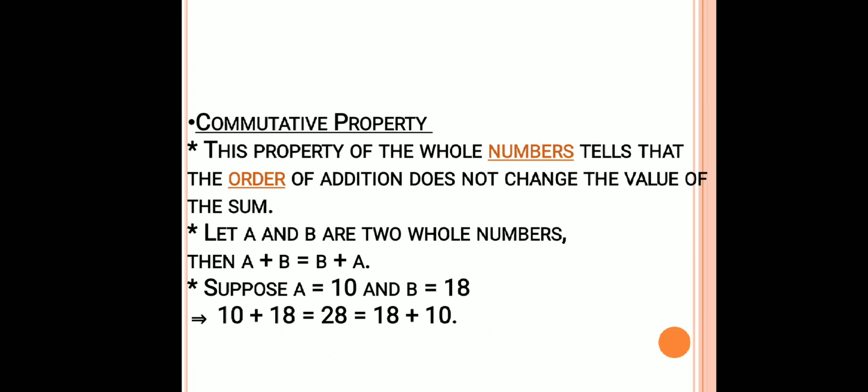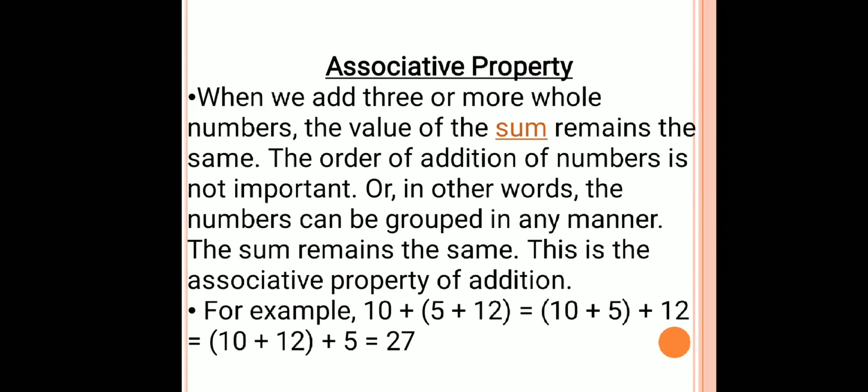Second property is commutative property. This property of whole numbers tells that the order of addition does not change the value of the sum. For example, if I change the order of 10 plus 18 to 18 plus 10, the answer doesn't alter. It remains 28 only.